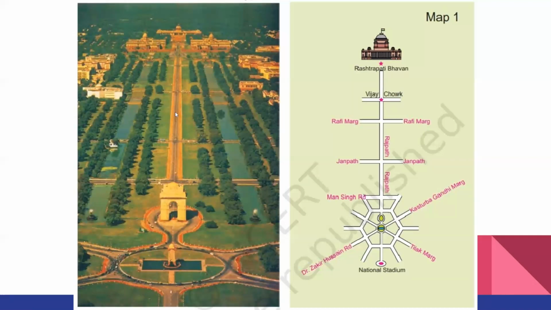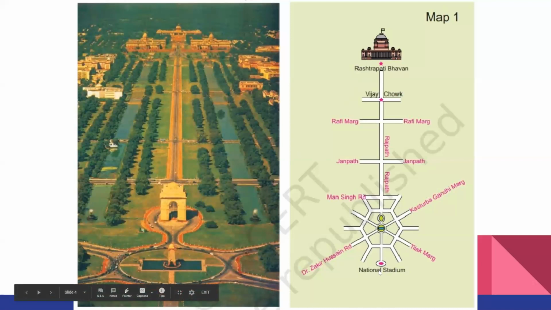Okay. So all the roads and the buildings which are marked in the map, we can see their position in the photo. Here in the map, what is marked last? National Stadium. And is it there in the photo? No. In the map it is marked at the end of this road.